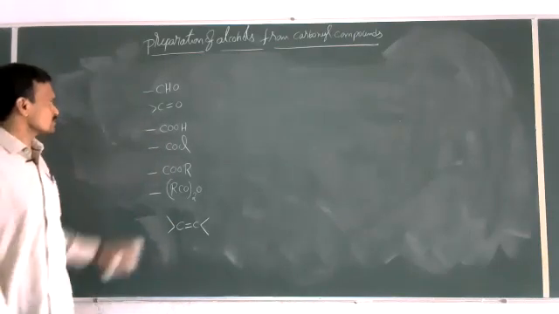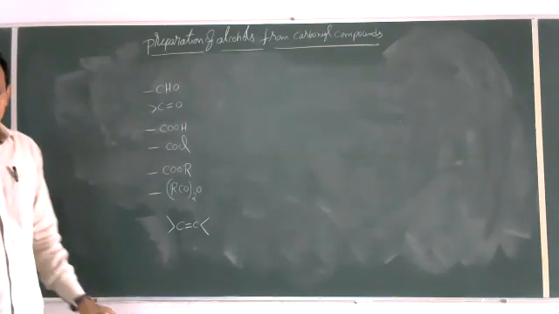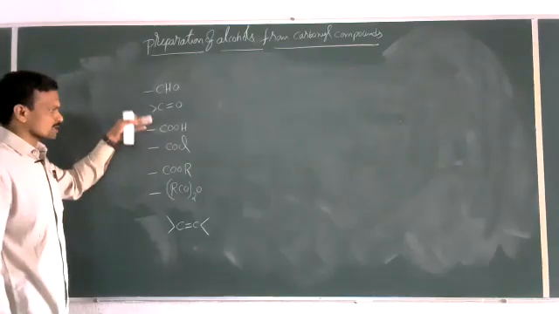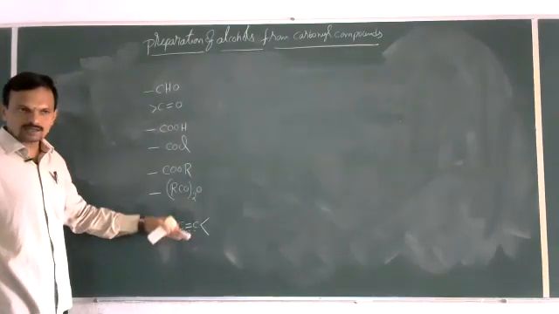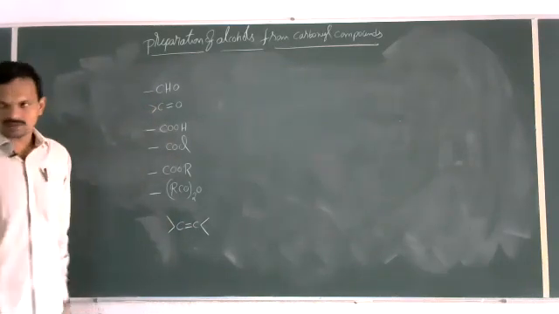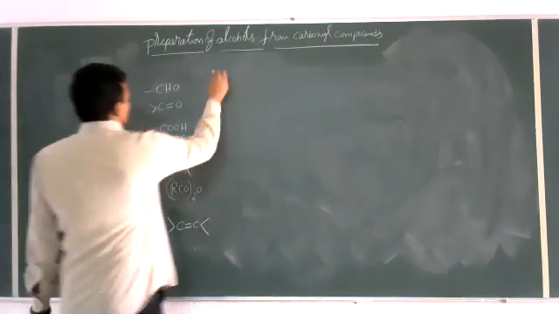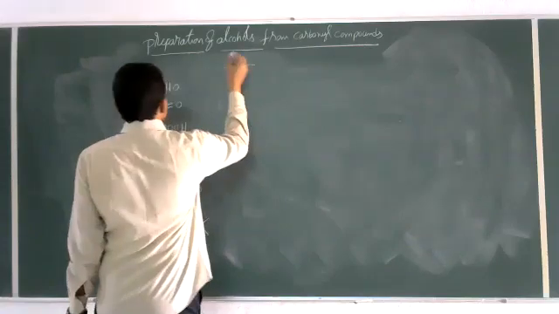So these are different types of compounds. So all these aldehydes, ketones, carboxylic acid, acid chloride, esters, acid anhydride, as well as alkenes, all these undergo reduction. So I am going to take different types of reducing agents here.